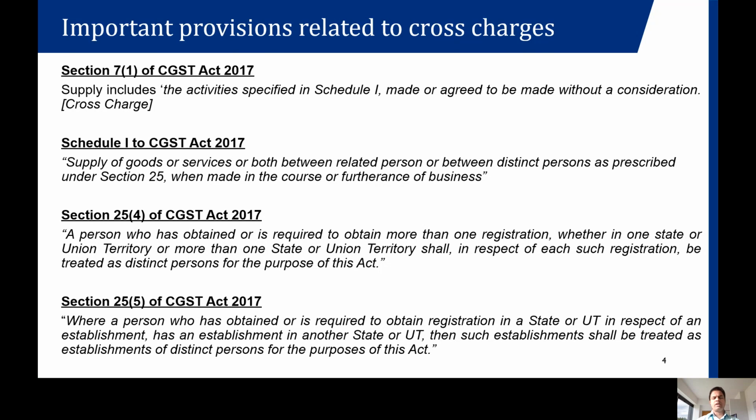Section 25(4) talks about a person who has obtained or is required to obtain a registration under GST, which could be within the same state or in any other state. Then in respect of each of these states, he would be considered to be a distinct person.